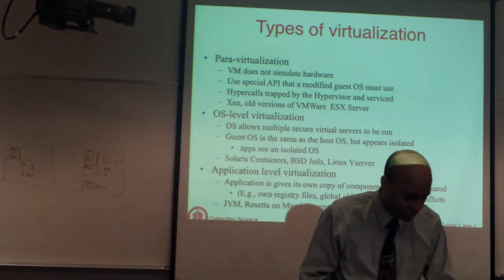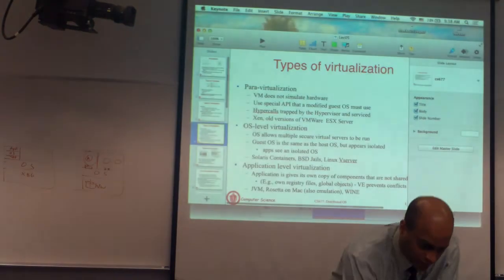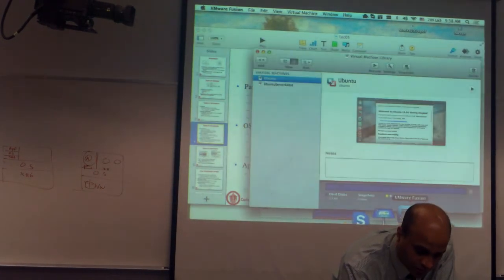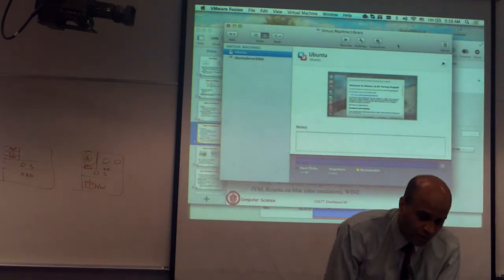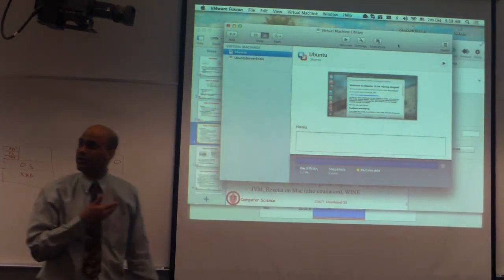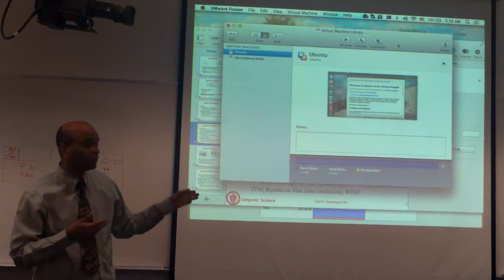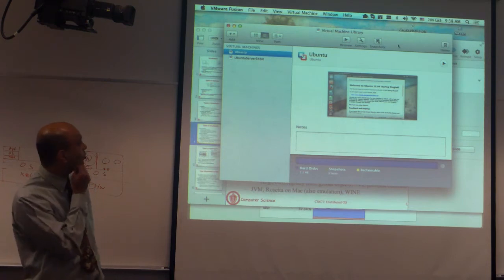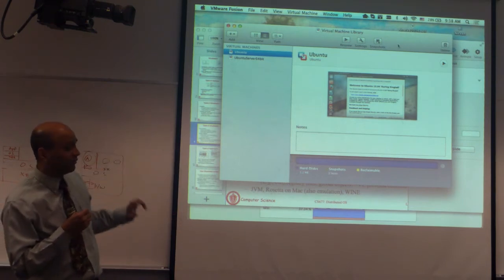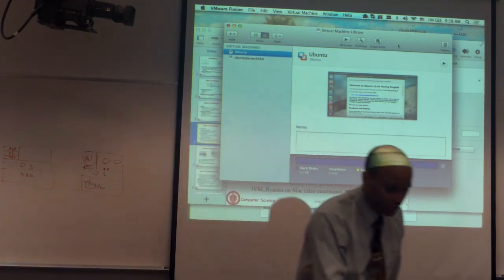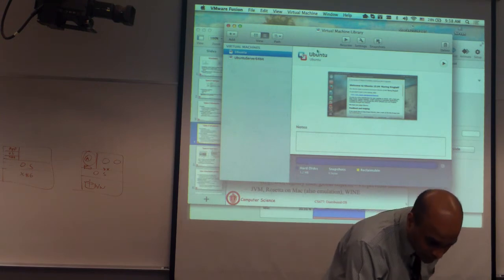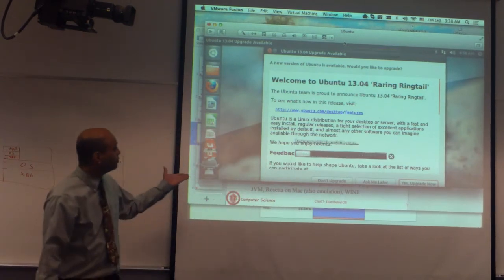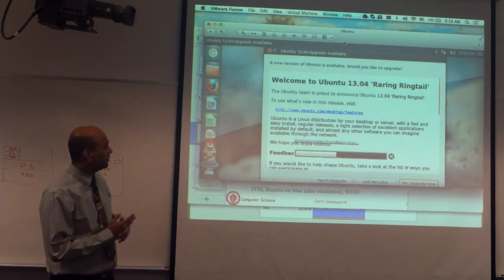For those of you who have not seen virtualization, I'll show you this simple demo. This is VMware's Fusion product. This is going to be what we will soon see as type 2 virtualization, as we define what type 1 and type 2 are. So this is a Mac. I have virtual machines here. You can start it. I have a Linux virtual machine. This is Ubuntu. It's restarting now.